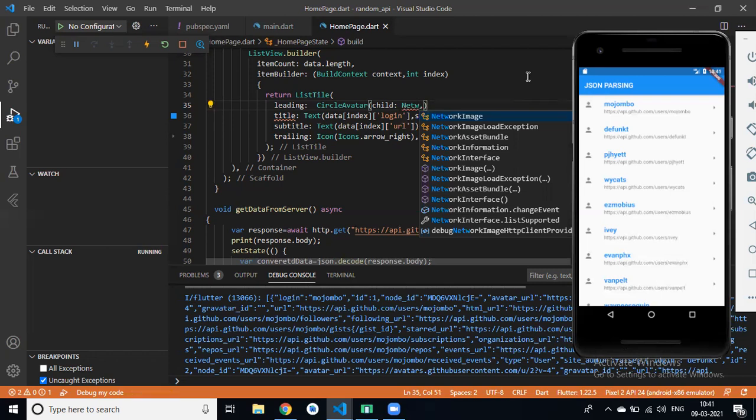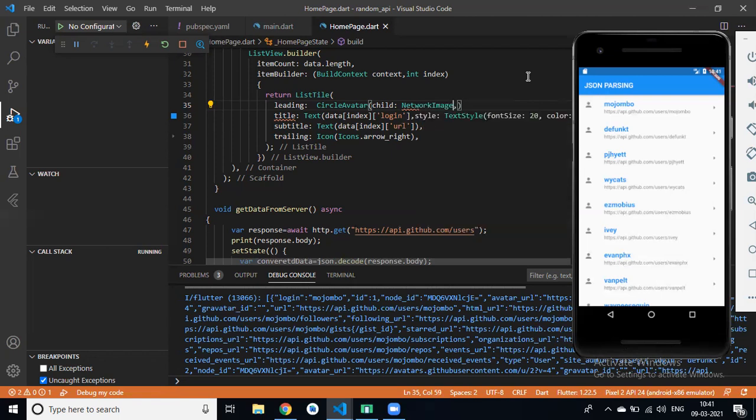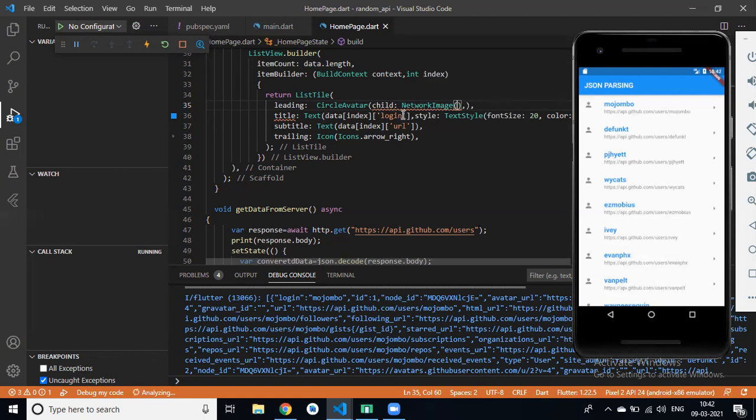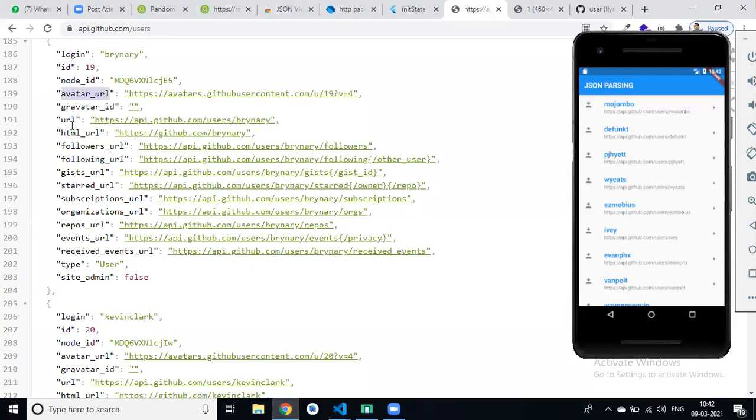We have a network image widget. In network image, we can pass our URL from the network. Our URL is data index. Then here our key is avatar URL, right?